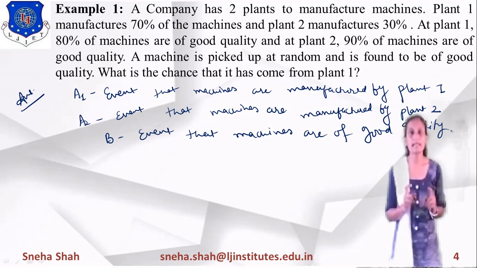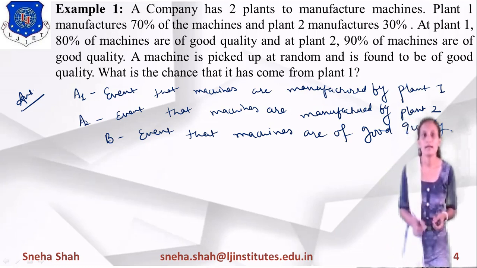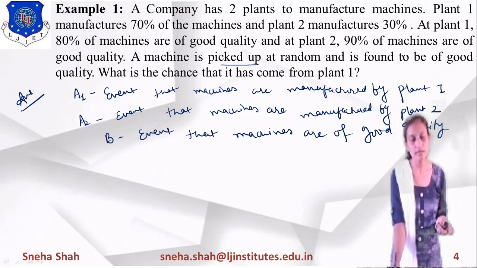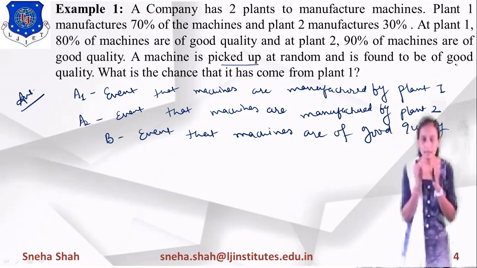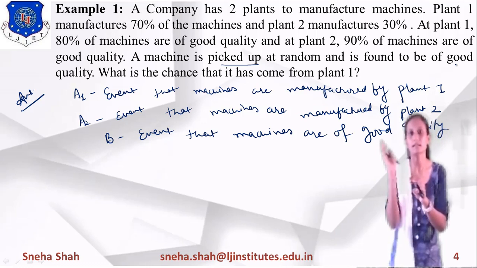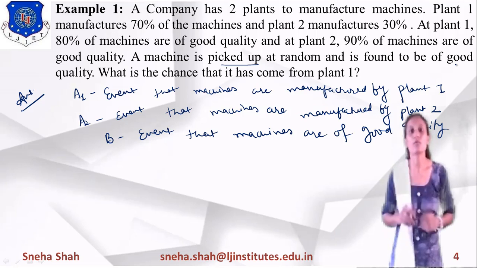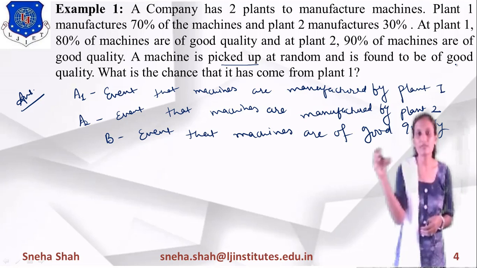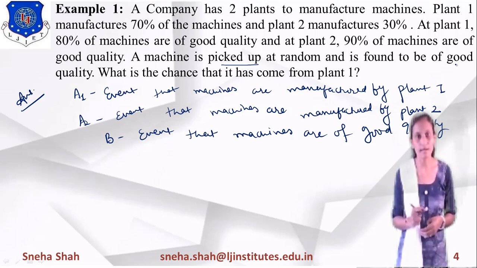Now what is the basic aim of this example? We have to pick up a machine at random which is found to be good, meaning the good quality machine is fixed. Based on this condition we have to find the probability that it was manufactured by plant 1.